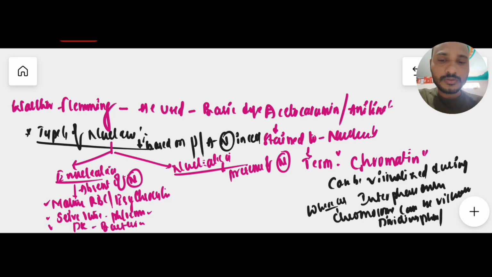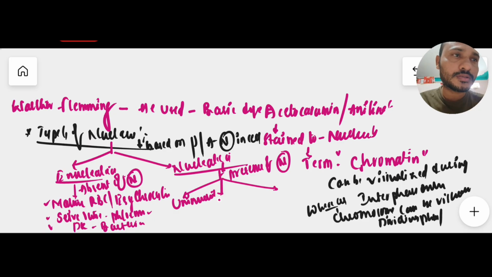Now coming to nucleated cells. Generally, nucleated means the cells which contain a nucleus, and there are different types of cells containing different numbers of nuclei, based on which we can classify them into different categories. For example, if a cell has a single nucleus, then it is called uninucleated. If it has two, then it is called binucleated. If a cell has more than two nuclei, such cells are called multinucleated.